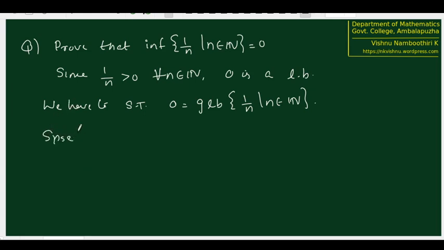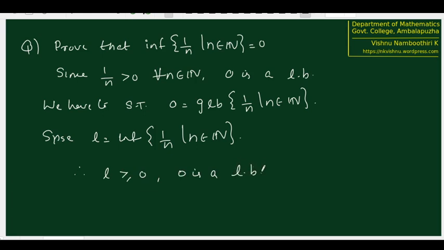Suppose L equals the infimum of 1/n, n in the natural numbers. L must be greater than or equal to 0 because 0 is a lower bound. The greatest lower bound must be greater than or equal to any other lower bound. Therefore, L is greater than or equal to 0. If L is greater than 0, what will happen? By the second part of the Archimedean property, we know that there exists a natural number n such that 1/n is less than L.